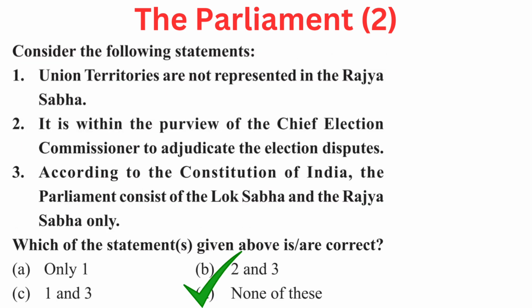Your question is, consider the following statements. 1. Union territories are not represented in the Rajya Sabha. 2. It is within the purview of the Chief Election Commissioner to adjudicate the election disputes. 3. According to the Constitution of India, the Parliament consists of the Lok Sabha and the Rajya Sabha only. Which of the following statements given above is or are correct? Your options are A only 1, B 2 and 3, C 1 and 3, or D none of these. Right answer is D none of these.